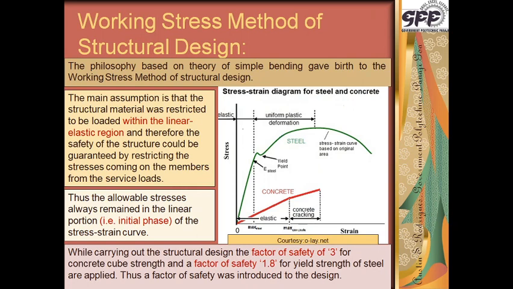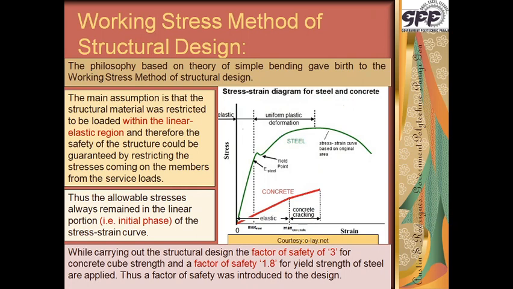Therefore, while carrying out the structural design, a factor of safety of 3 is added for the concrete cube strength, and a factor of safety of 1.8 is added for the yield strength of steel. Now these are applied, 3 for concrete and 1.8 for steel. So what we observed is that in the working stress method of structural design, the concept of factor of safety came into picture. Now what is this factor of safety?